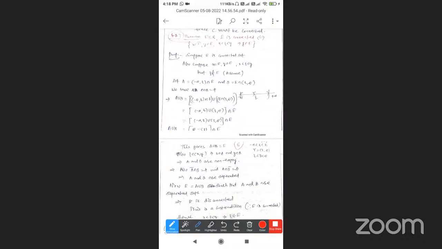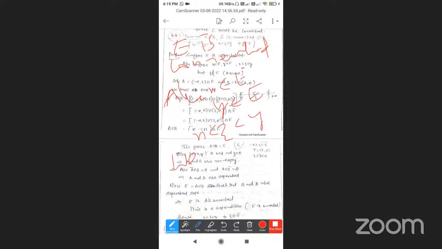So this is the proof. Suppose E is a connected set. Also suppose X belongs to E, Y belongs to E, X is less than Z is less than Y. We have to prove Z belongs to E. If possible, I am taking Z does not belong to E. This is the wrong assumption I am taking.